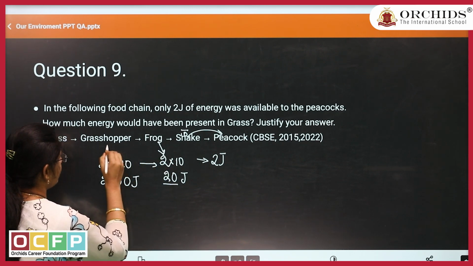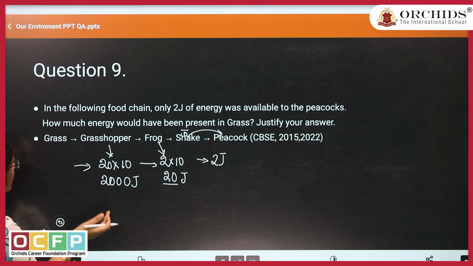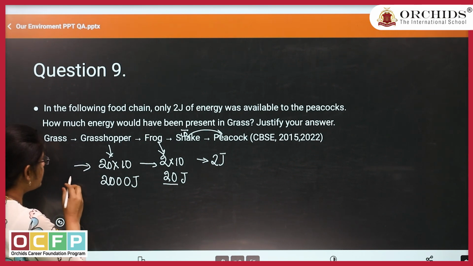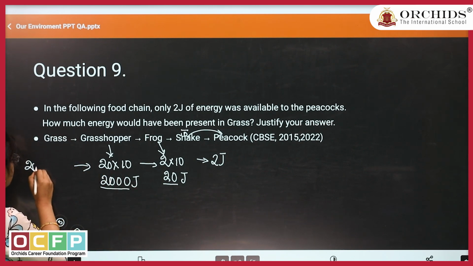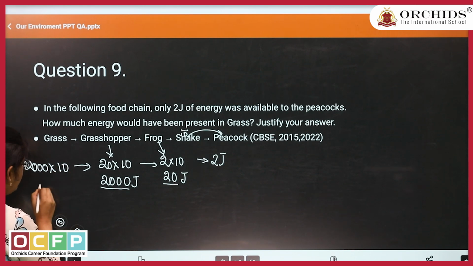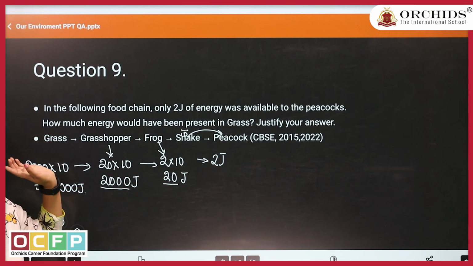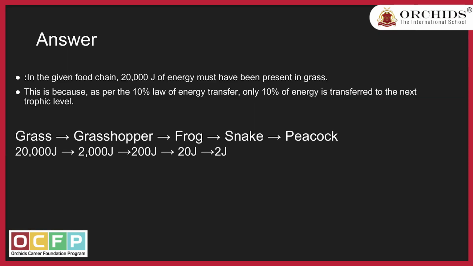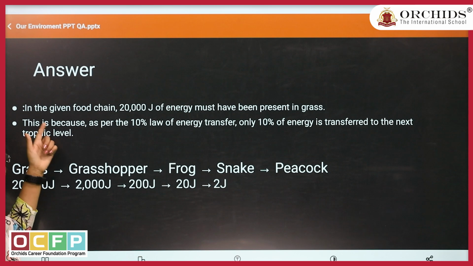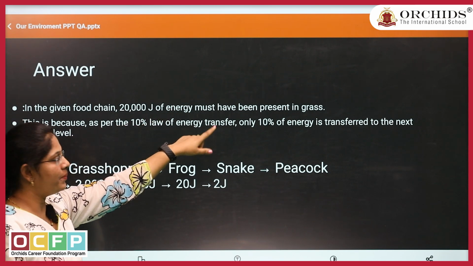Now move to the next lower trophic level, that is grass. Again you have to multiply by 10. 2000 into 10, how much do you get? 20,000 joules of energy is available to the grass. In the given food chain, 20,000 joules of energy must have been present in the grass.